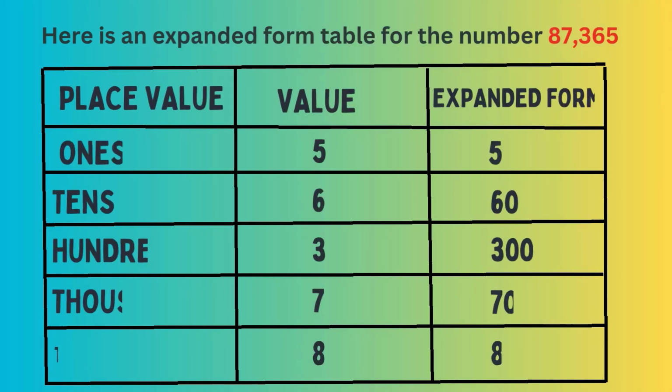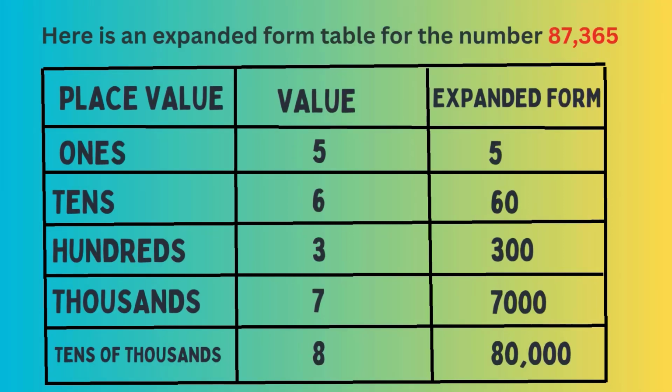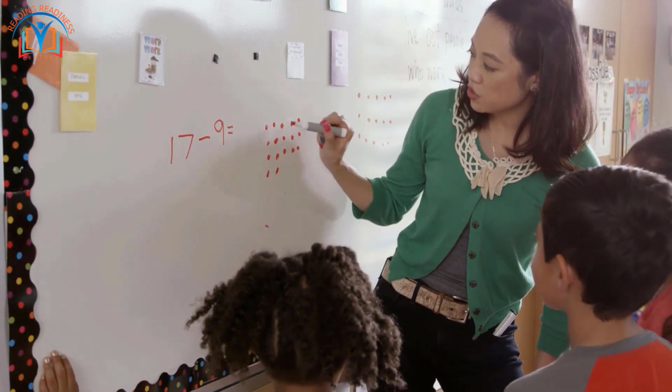Expanded form tables are another way to visualize and understand place value and expanded form. Here is an expanded form table for the number 87,365. To read this table, start from the right and move left. Each column represents a different place value. The value in each column is multiplied by the place value. For example, the value in the tens of thousands column, 8, is multiplied by the place value 10,000 to get 80,000. Isn't that awesome? Now, you're not just reading numbers, you're decoding them like a pro.